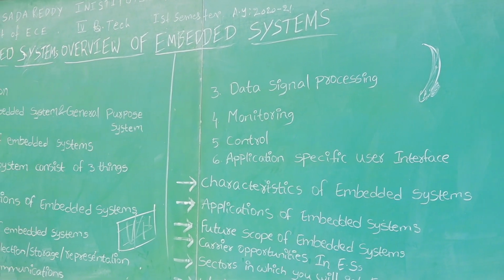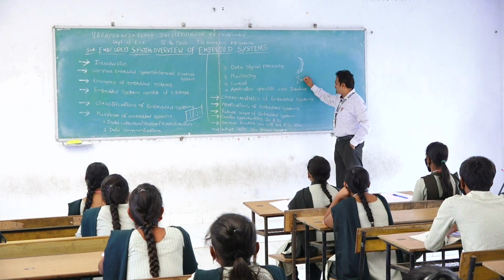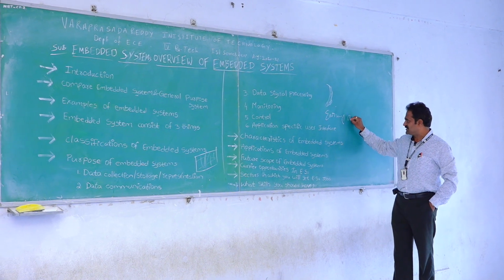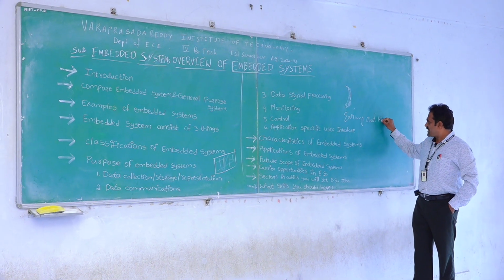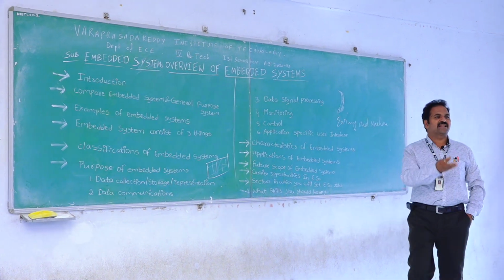That is the hearing aid machine, the best example of the third one, data signal processing.